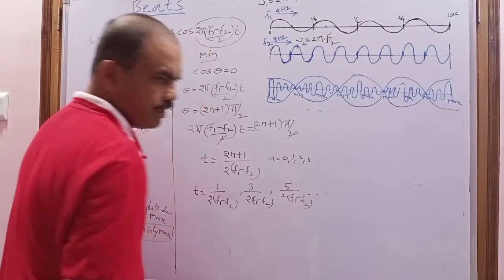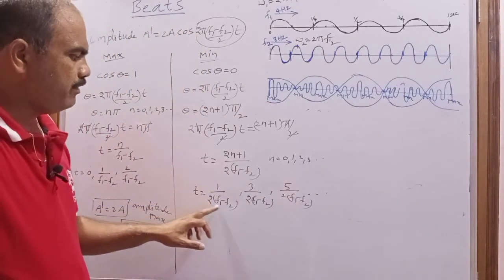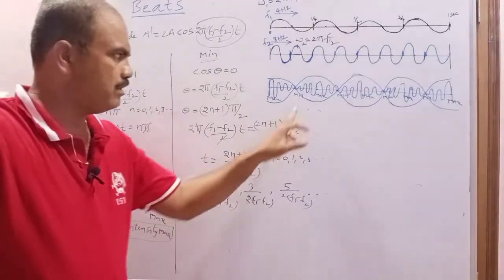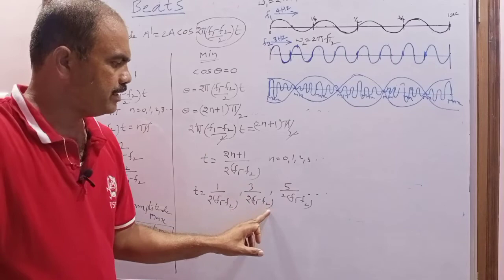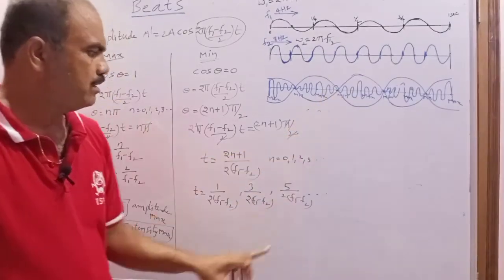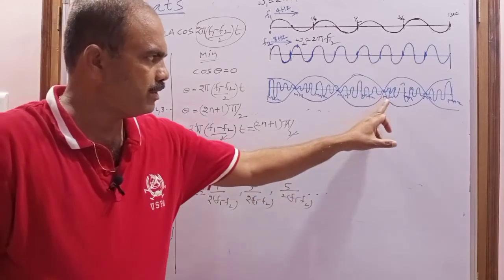First, when the time is 1 by 2 (f1 minus f2), the intensity of sound becomes minimum. Next, at 3 by 2 (f1 minus f2), the sound becomes minimum. Then at 5 by 2 (f1 minus f2), again the sound becomes minimum.